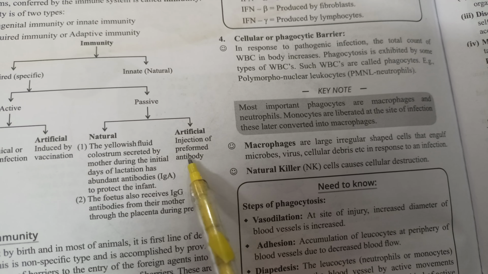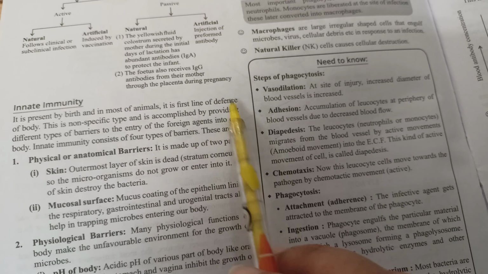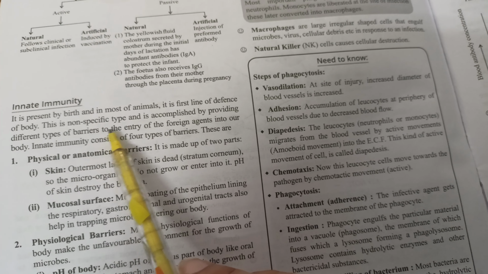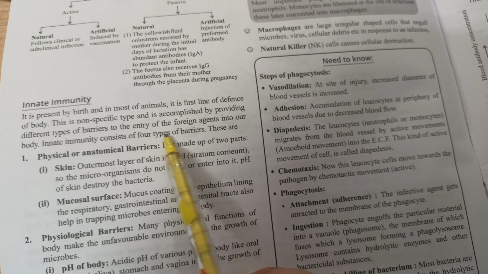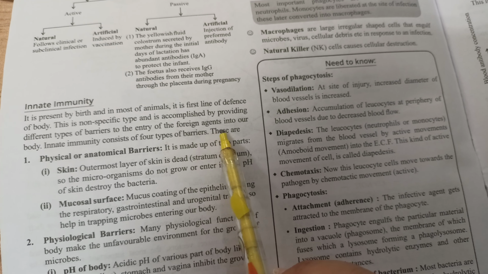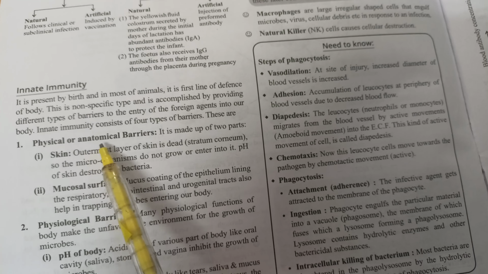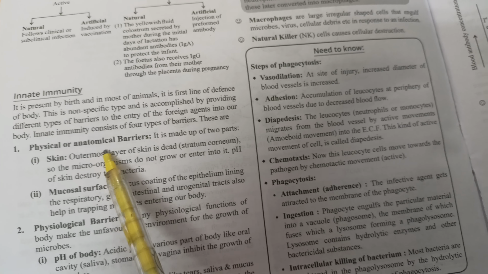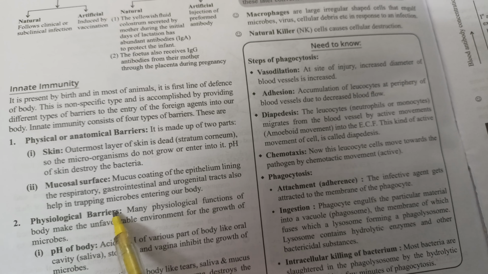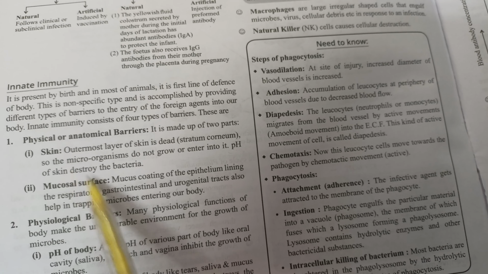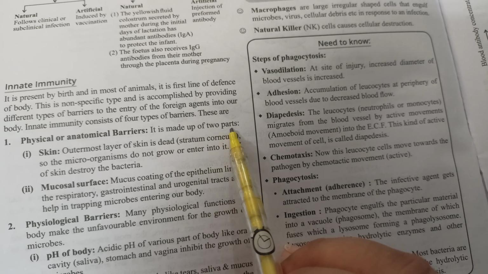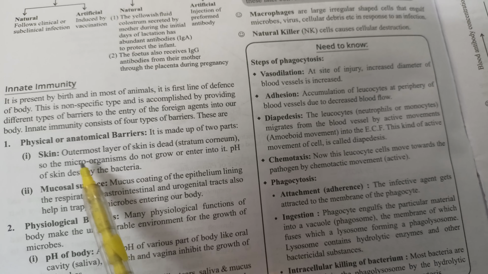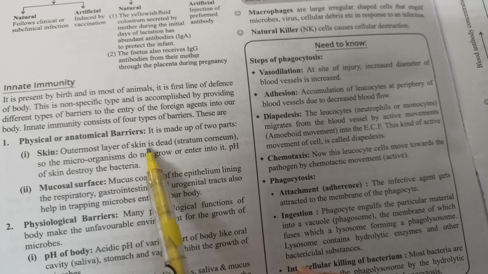So innate immunity is by birth in most of the animals, and is the first line of defense. They make the first line of defense of the body. They are non-specific and provide different types of barriers to the entry of foreign agents into the body. When we talk about the barriers, there are physical or anatomical barriers and physiological barriers. So first is skin and mucosal surface. Physical barrier is of two types, that is skin and mucosal surface. Skin is the outermost layer that everybody has.